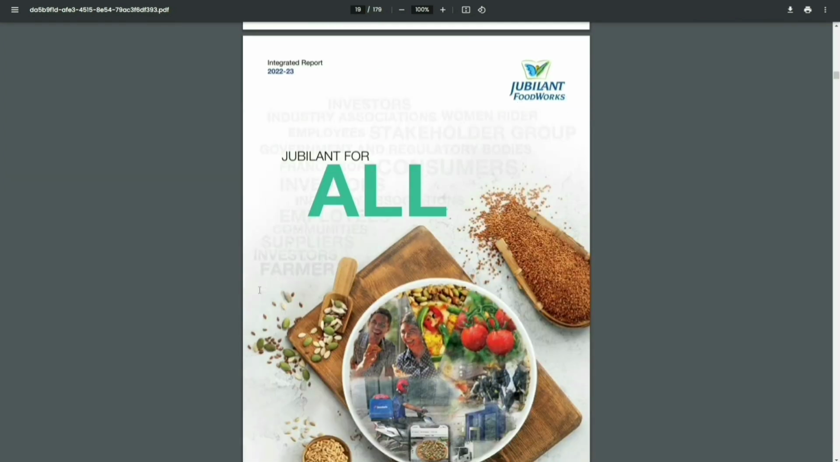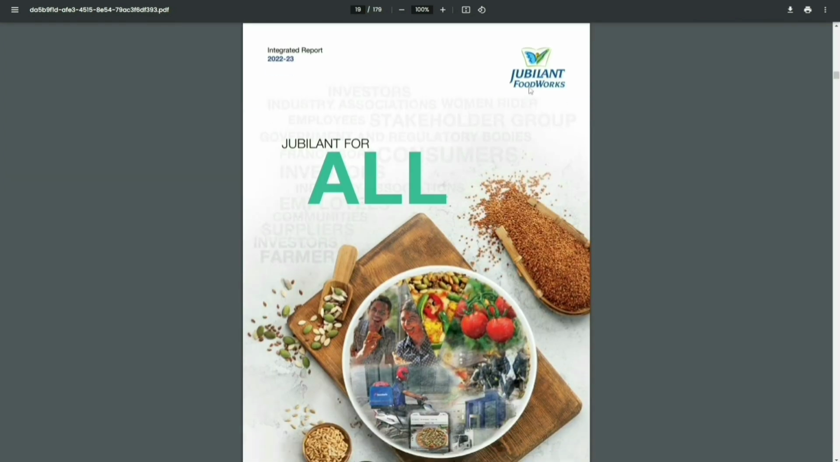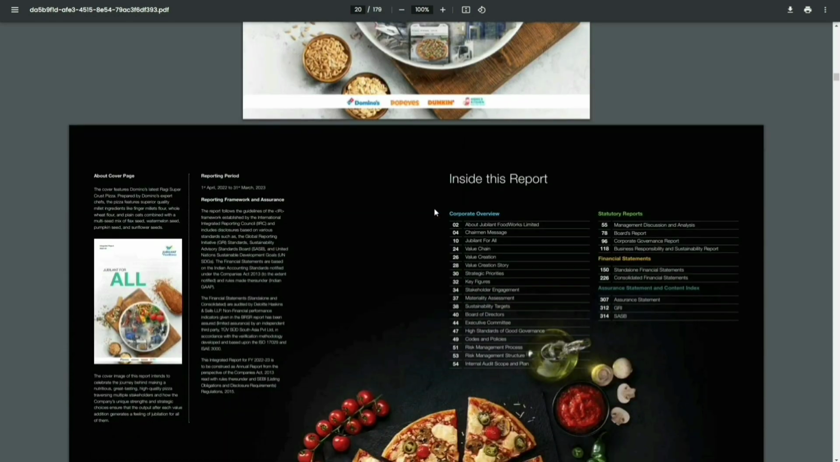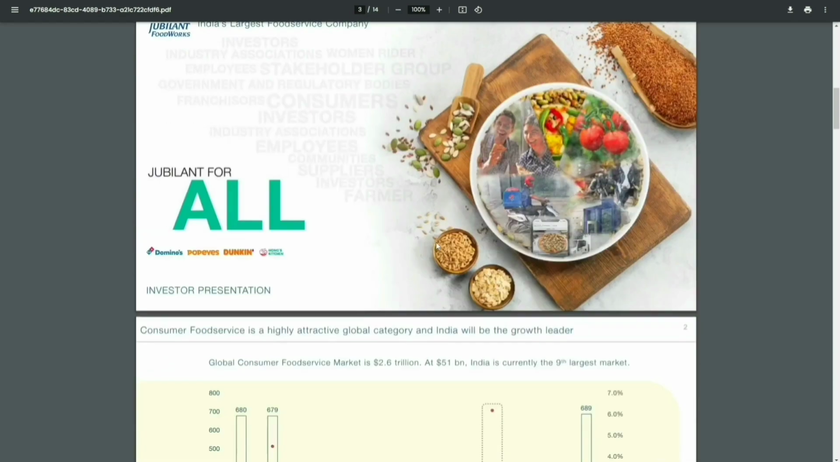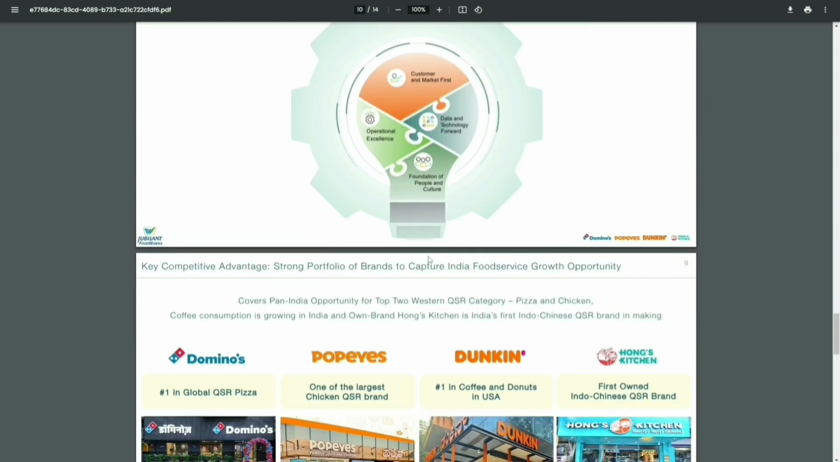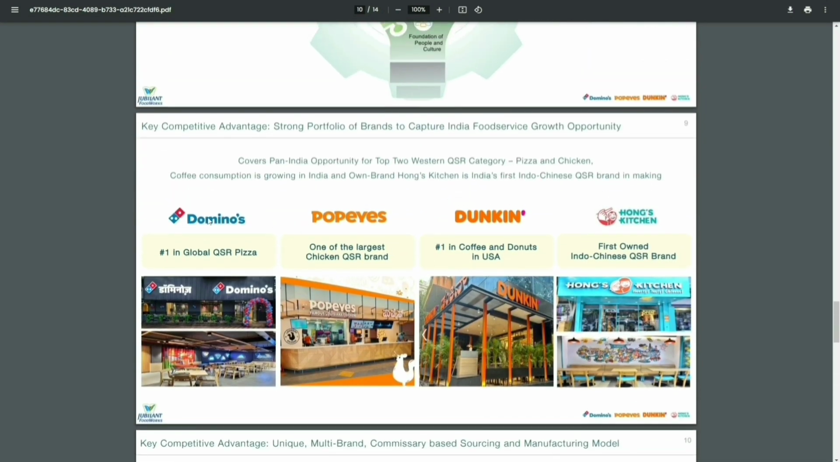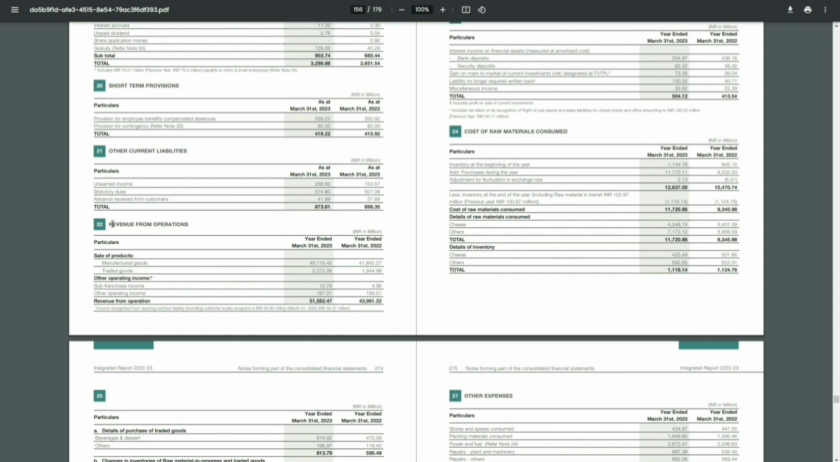So we did talk about Domino's Pizzas, right? Jubilant FoodWorks. What you'll see is their annual report here, and this happens to be their quarterly report. What you'll notice is that here, right? These are the various brands they are running. So for Jubilant FoodWorks, what you'll notice is there is sale of products, right?